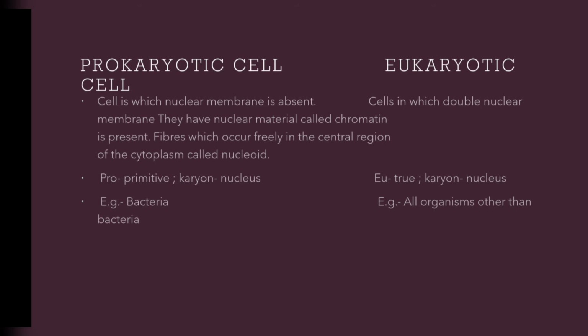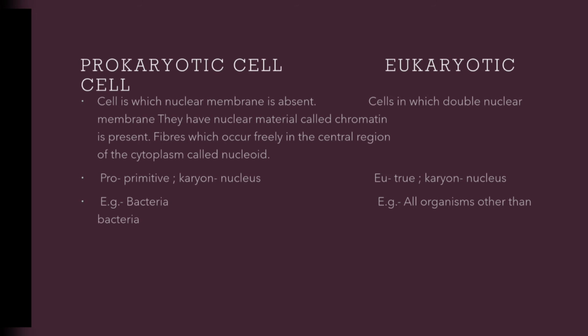Almost everything we have in the nucleus is chromatin fiber. If the membrane is not there, we have only chromatin fibers, which occur freely in the central region of the cytoplasm. These are called nucleoid. Prokaryotic cells are also called nucleoid. The example is only bacteria. Only and only bacteria carry prokaryotic cells.